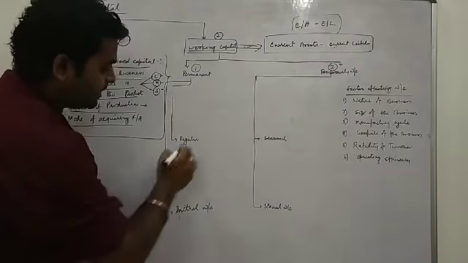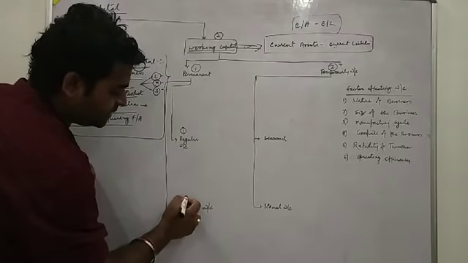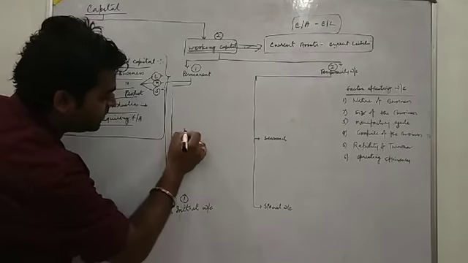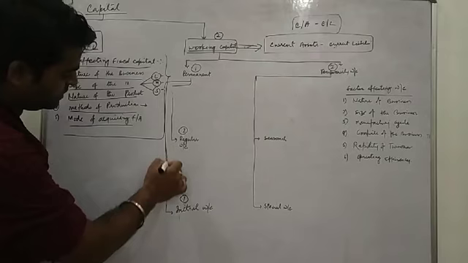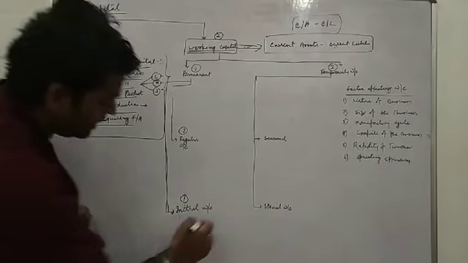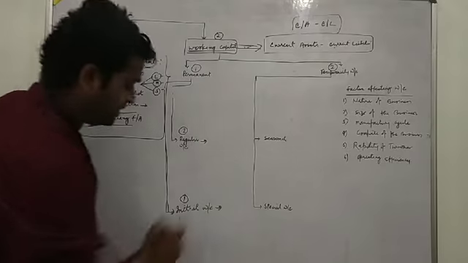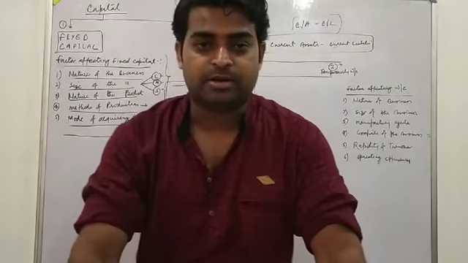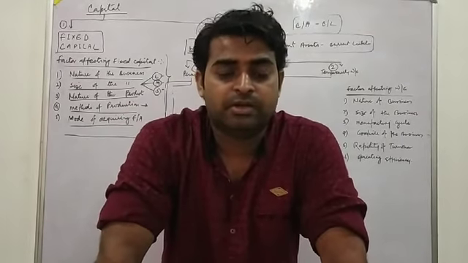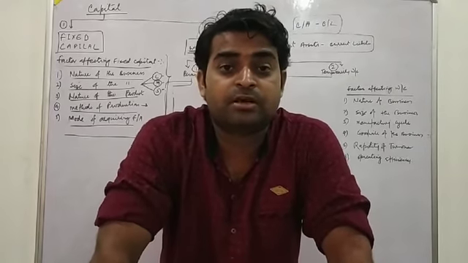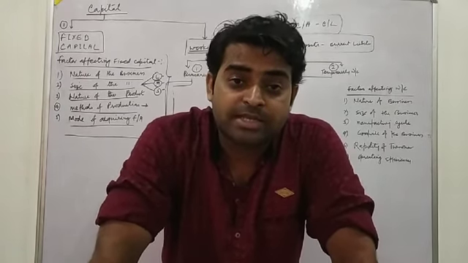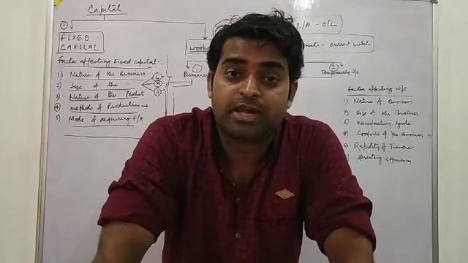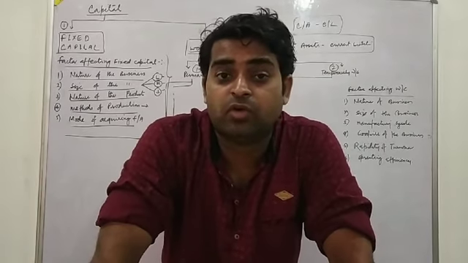Types of permanent working capital: first one is initial working capital and second one is regular working capital. So first of all we will learn initial working capital. Initial working capital means those types of capital which are needed at the time of establishing of the business concern. Whatever amount of capital is required at that time is called initial working capital.